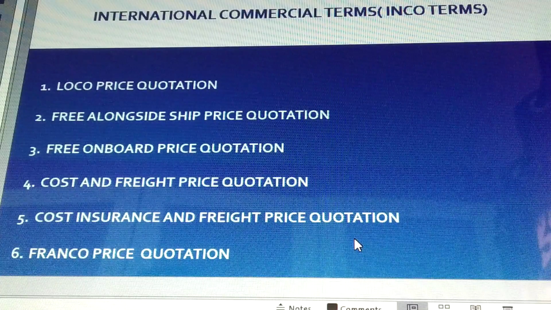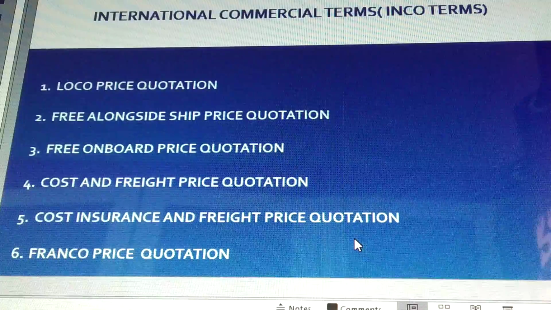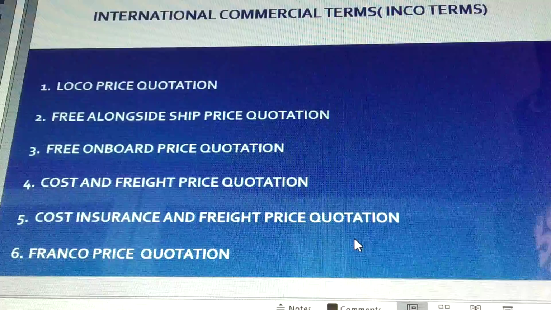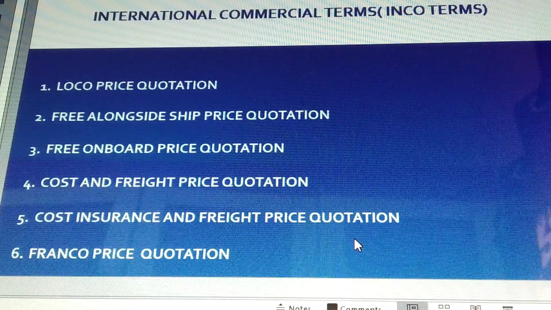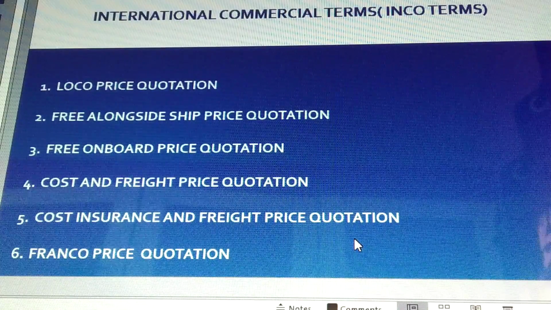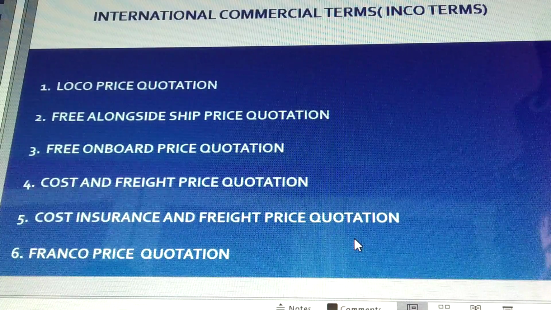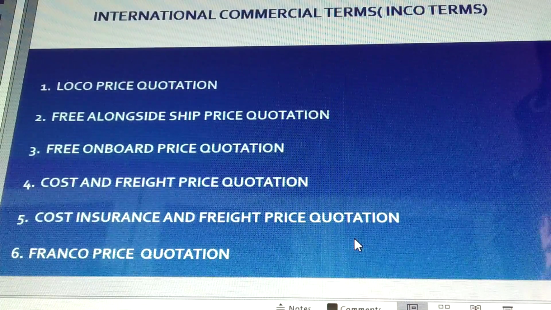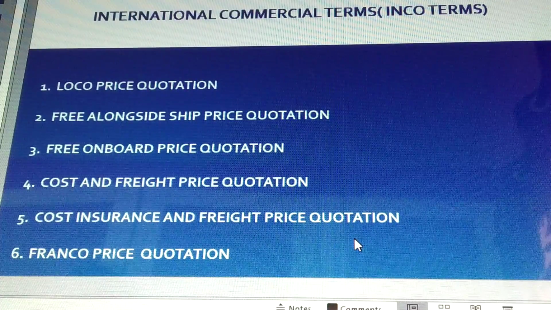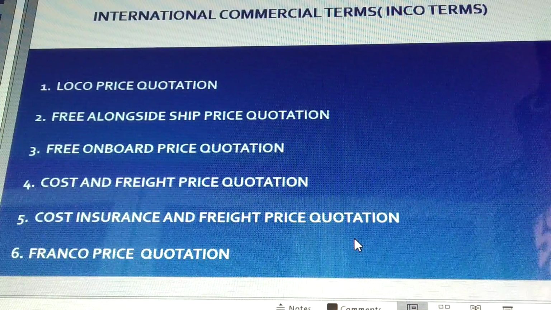Now moving on to the next Incoterm, that is free alongside price quotation. Let us see what is said. This price quotation not only includes the cost of the product being exported, but also includes the expenses on packaging the consignment, as well as the cost of transporting the goods from the exporter's warehouse to the shipping area. Is it clear? Now, moving on to the third one, free onboard price quotation.